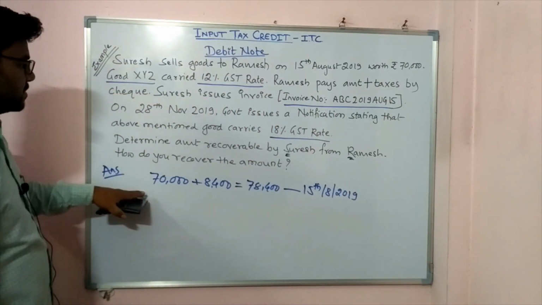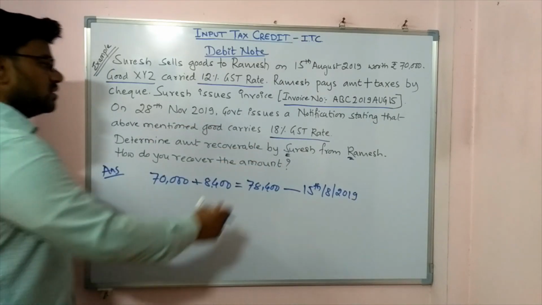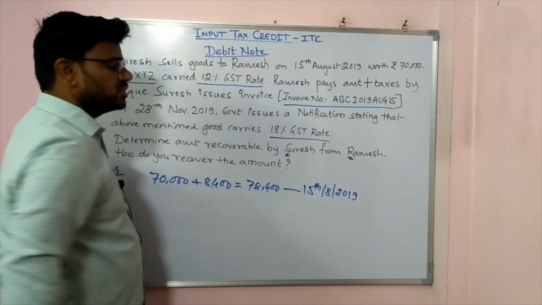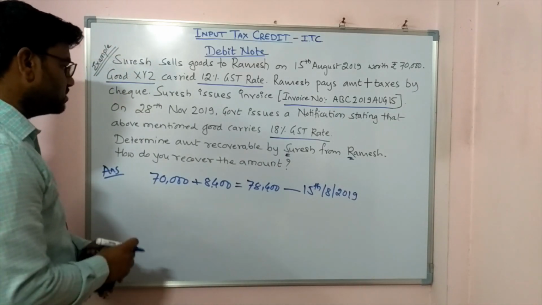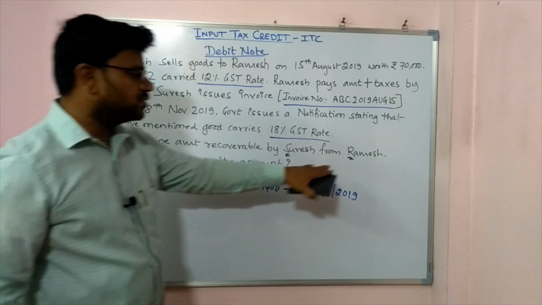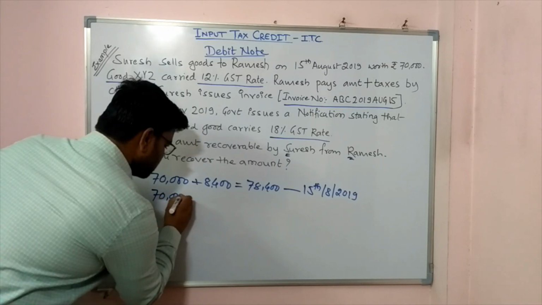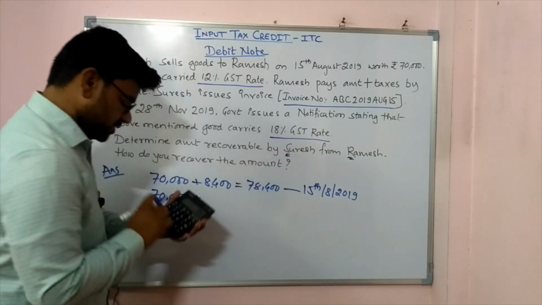Now on 20th November, the government issues a notification stating that this good carries 18% GST rate. Now it is the responsibility of Suresh to collect the amount from Ramesh, right? So I will calculate 70,000 plus 18%.